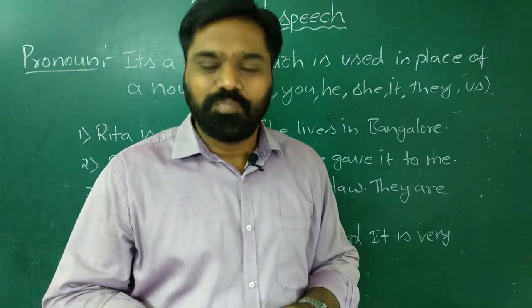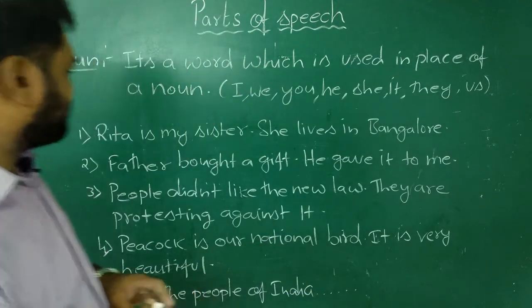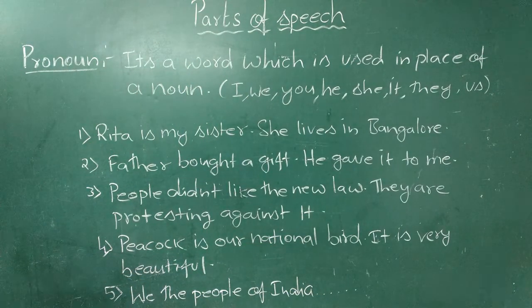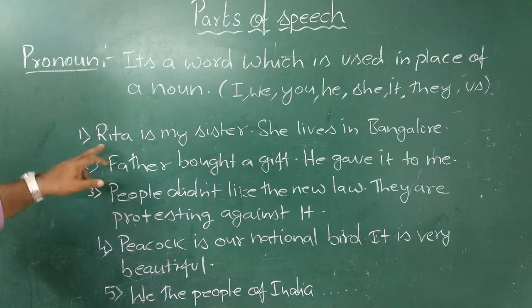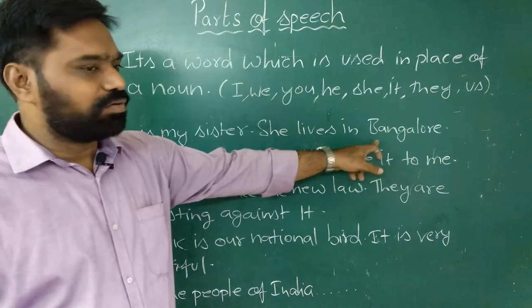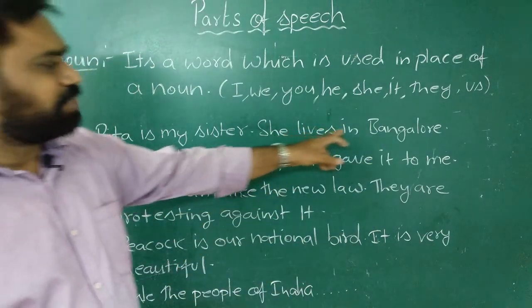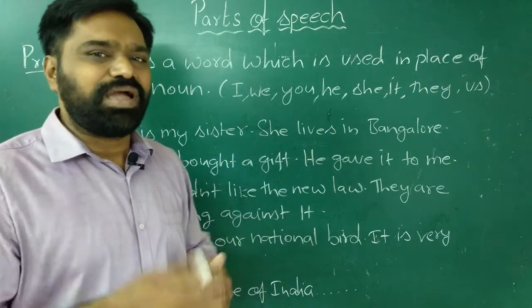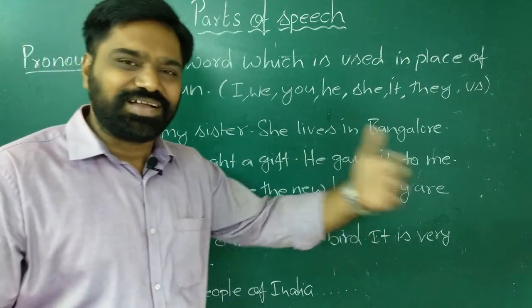They are called pronouns. Now let us see some examples and try to understand it. For example, the first sentence, Rita is my sister. Here Rita is a noun, and I say that she lives in Bangalore. So instead of saying she lives in Bangalore, I can say Rita lives in Bangalore. But every time I have to use Rita, Rita, Rita again.